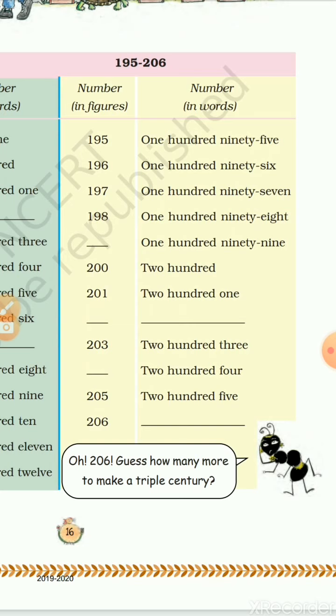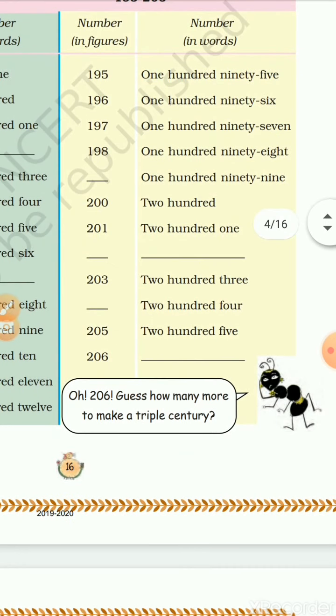Now the ant's doubt is what? How many numbers are there from 206 to make a triple century? Triple century is what? 3 times 100, that is 300. So now you have to find out how many numbers are there from 206 to make it to triple century or 300. So as you all know, from 1 to 100, 100 numbers are there. From 100 to 200 we have 100 numbers. From 200 to 300 also we have only 100 numbers.